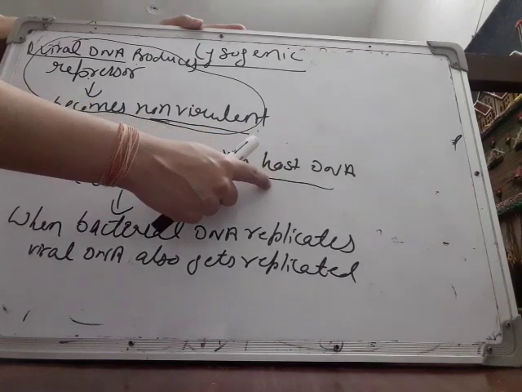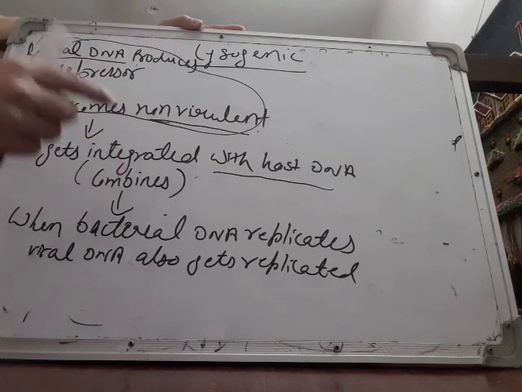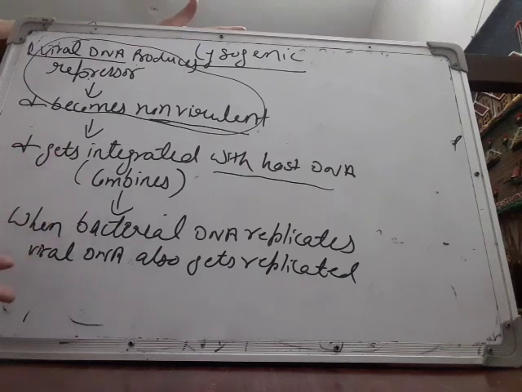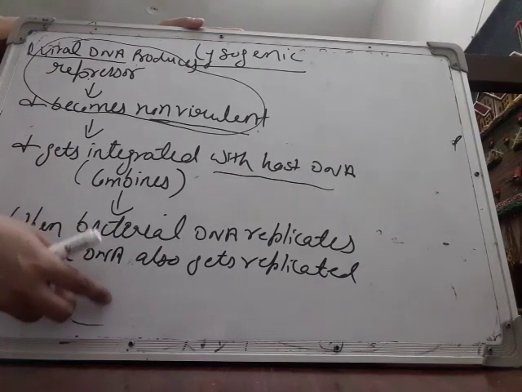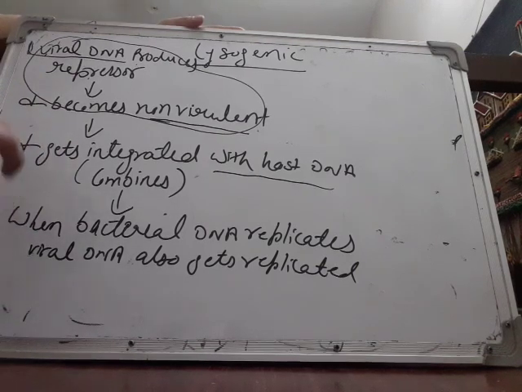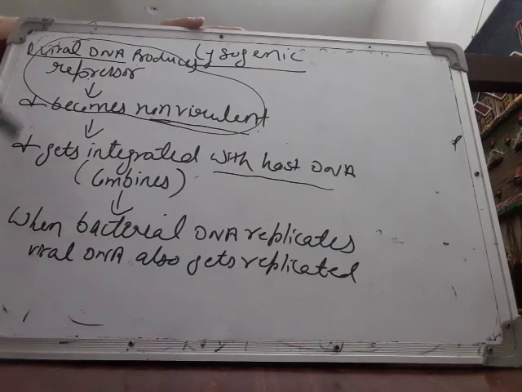What combines with the host DNA? Viral DNA. Now host DNA has to replicate, has to double its number. So when host DNA divides, viral DNA divides as well, and this virus multiplies its number, but it does not come out of the host like in lytic type of reproduction. It remains inside the body of the host. So this is the basic difference between lytic and lysogenic type of reproduction.